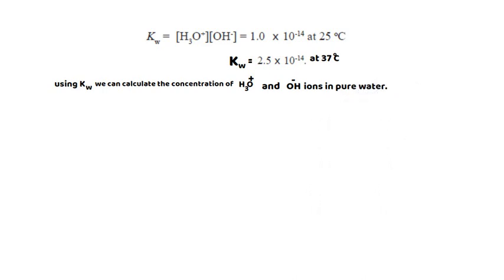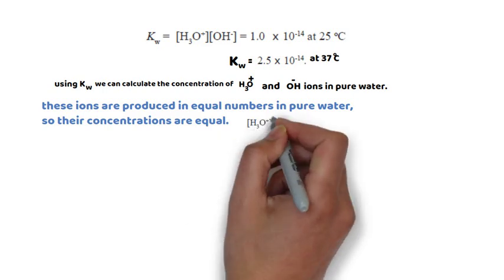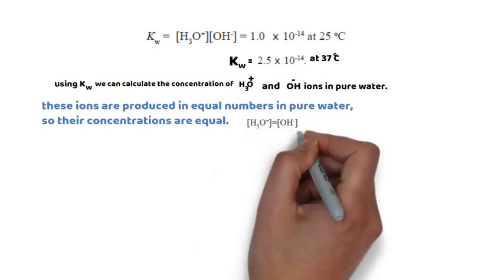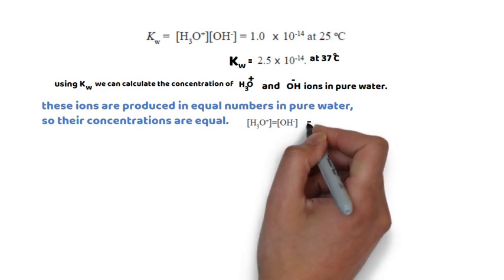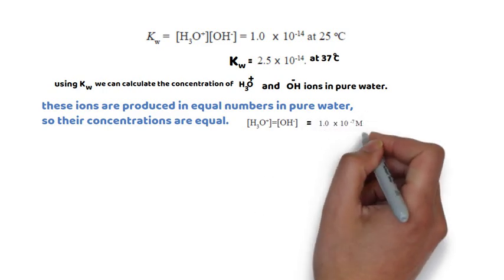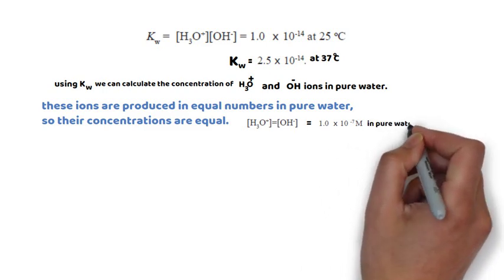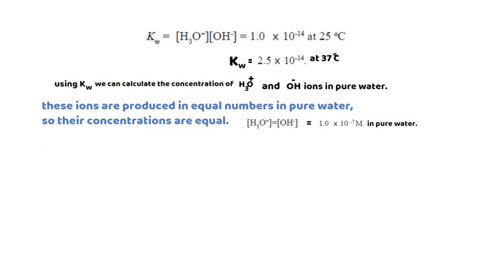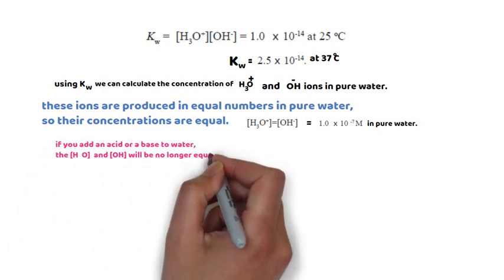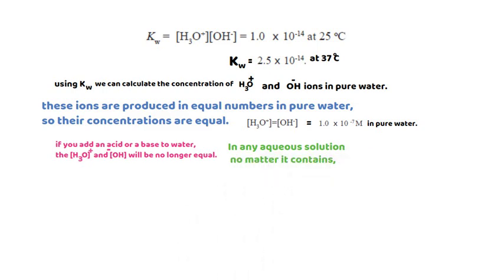In pure water, these ions are produced in equal numbers. So their concentrations are equal. The concentration of hydronium ion is equal to the concentration of hydroxide ion. Therefore, the concentration of each is equal to 1 times 10 to the power of minus 7 molar in pure water.